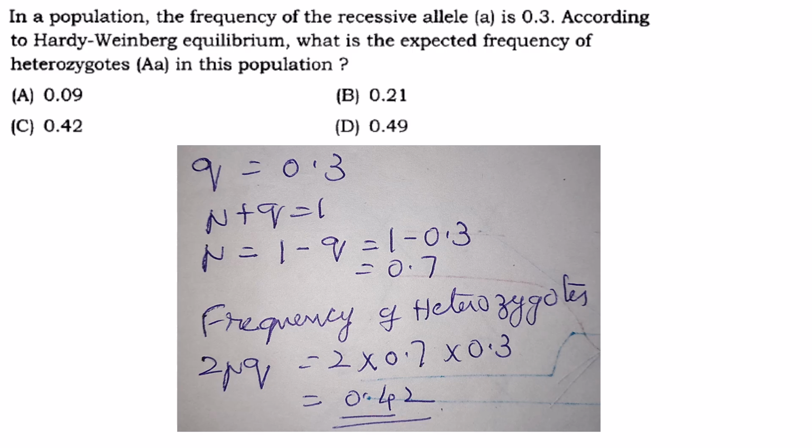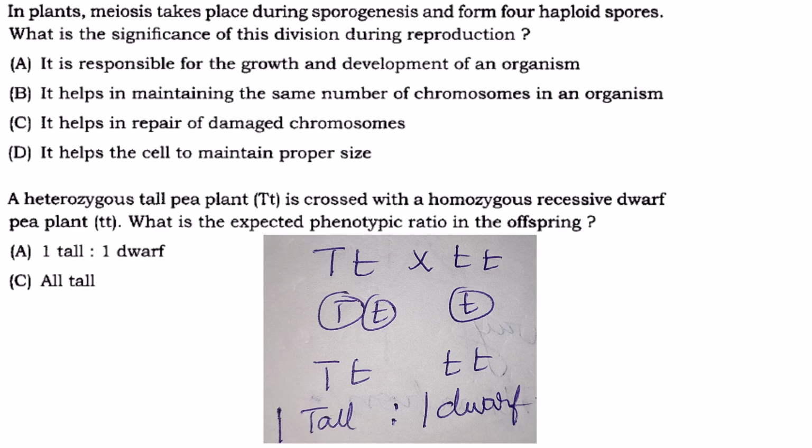In option D also they have given 0.49. Be careful with the options. So 0.42 is the answer.